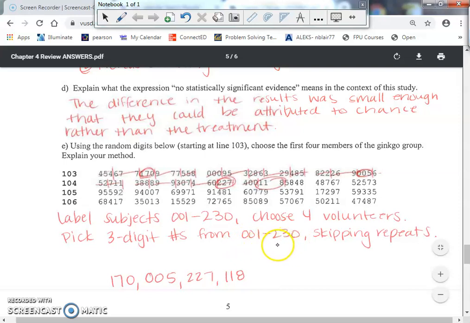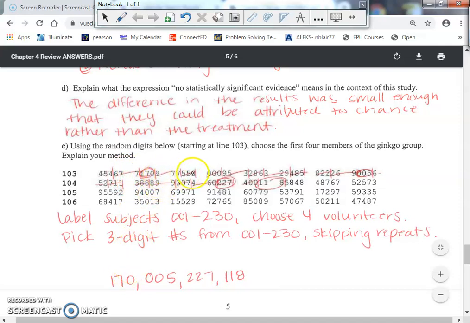That would have been okay as well. But notice I also mentioned that we're skipping repeats. All right? So I've explained the process here in detail, and then I actually did the process. I skipped 454 because it was too big. I skipped 677 because it was too big. 170 though, that's in my range of values, so there's 170.